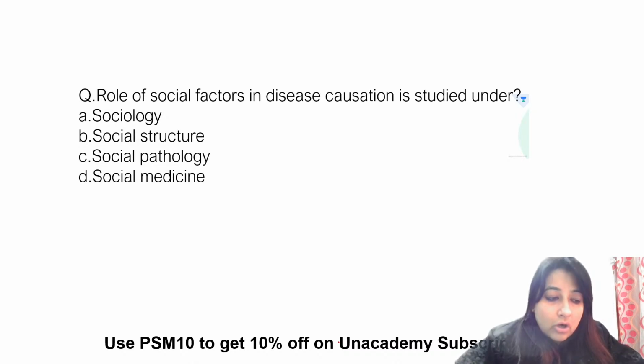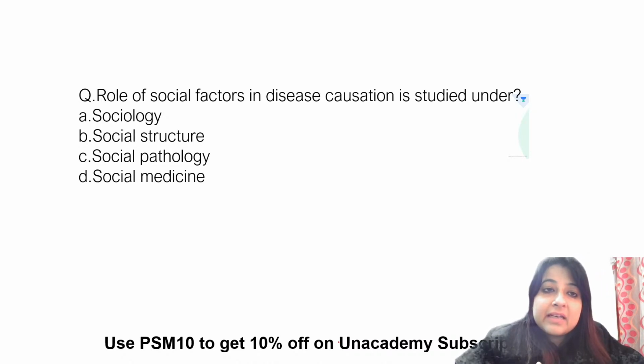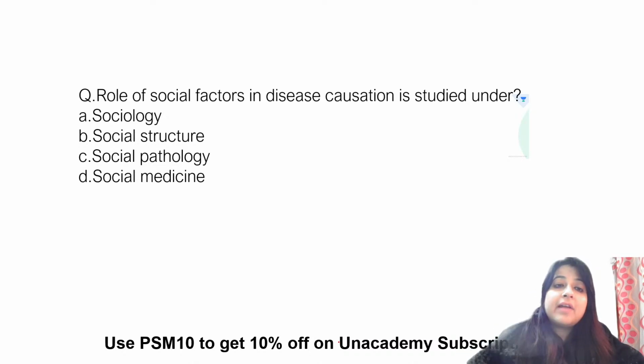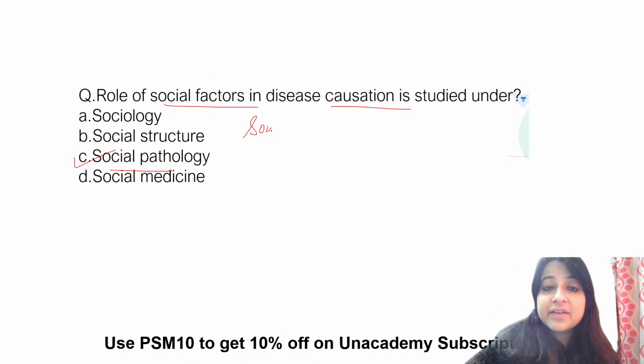Yes, the chapter of sociology is very, very important. Role of social factors in disease causation. What is the answer to this? Spectacles stabilize your vision and provide visual clarity, so spectacles is an example of tertiary level of prevention. All right. Role of social factors in disease causation is social pathology. Sociology has come last time also. They definitely ask you the definitions, so let us revise some definitions.